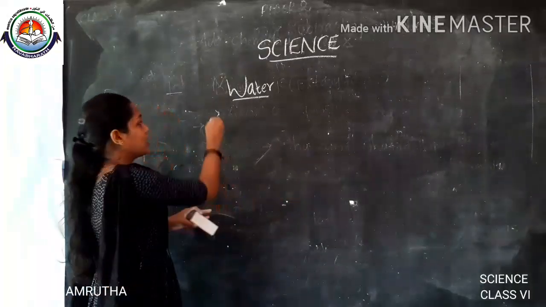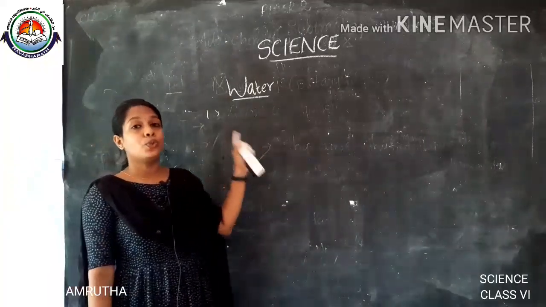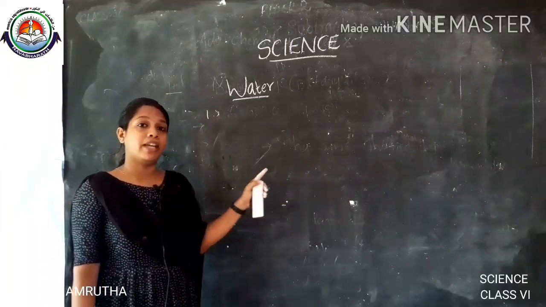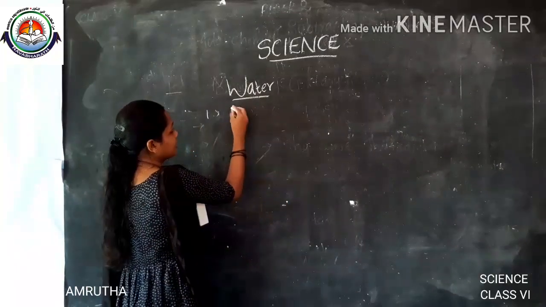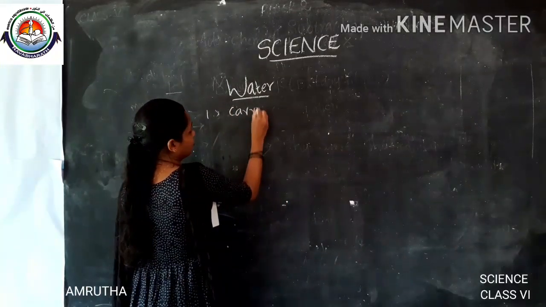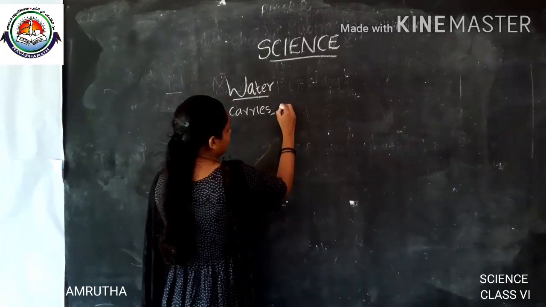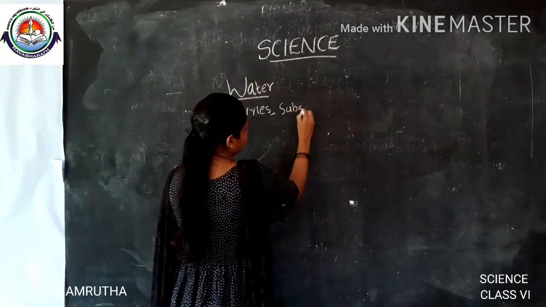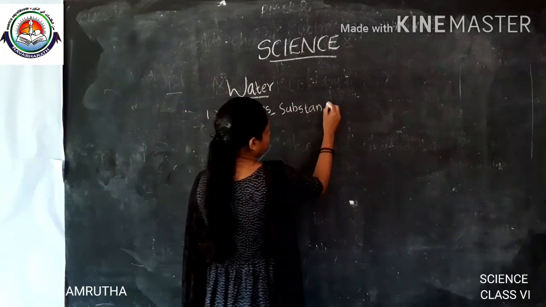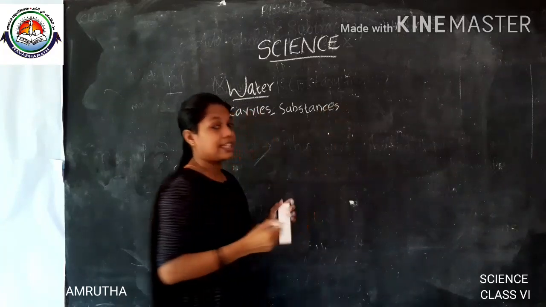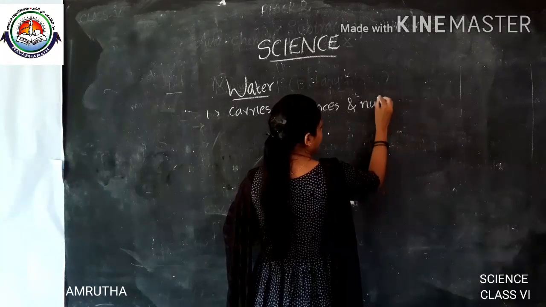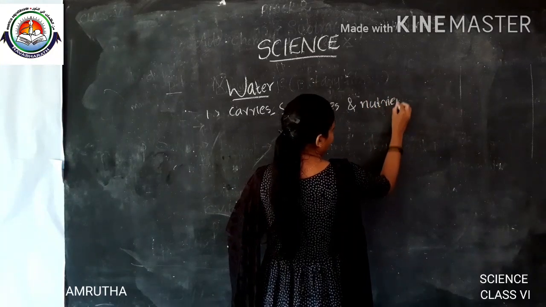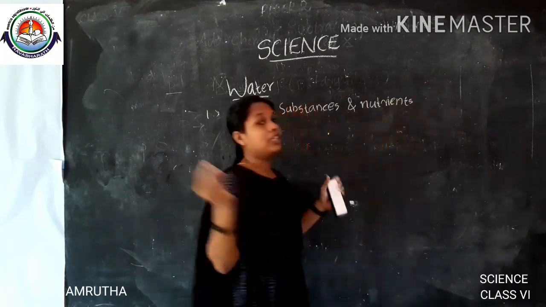The major function is that it carries nutrients and other substances inside our body.